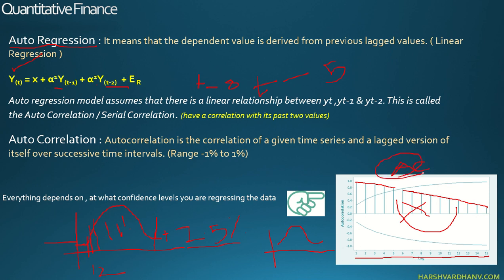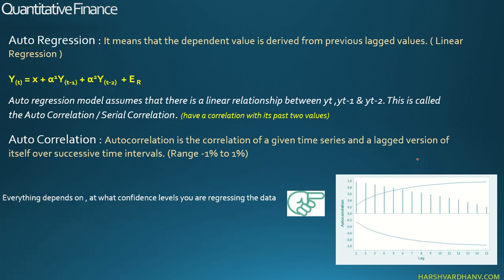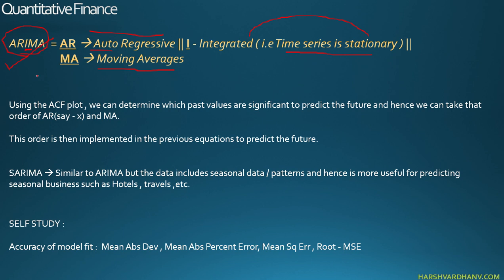It is showing the correlation of each lagged value. So this is known as the ACF plot. I'll just clear all of this. This is known as the ACF plot because it will be useful for us in this last slide that I want to cover. Using the ACF plot, we can determine which past values are significant to predict the future, and hence we can take the order of AR.